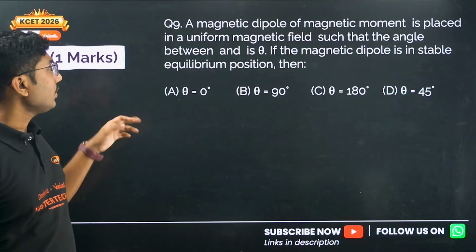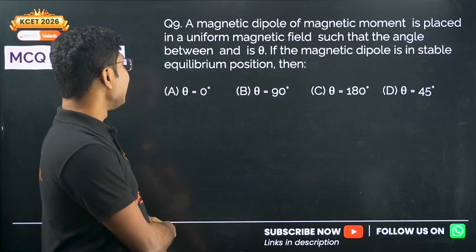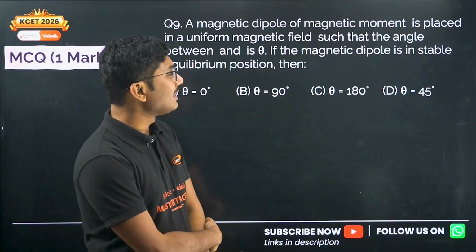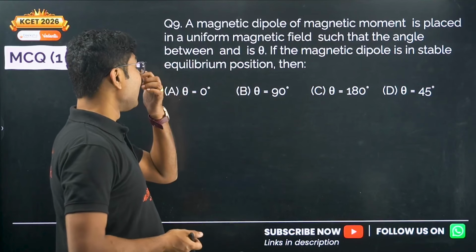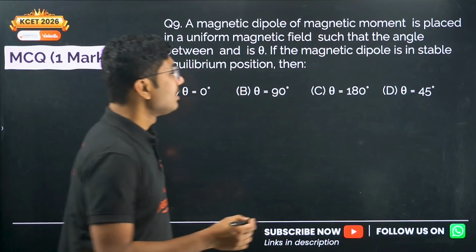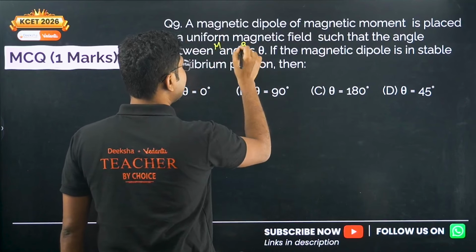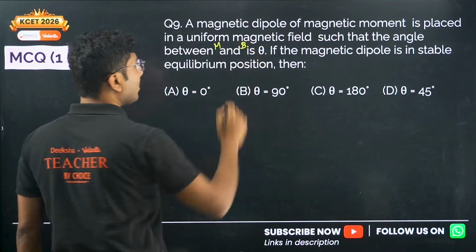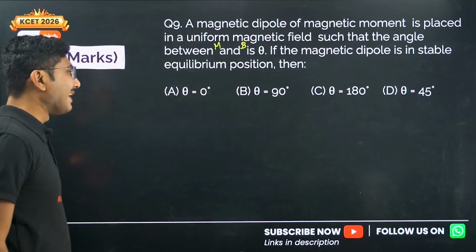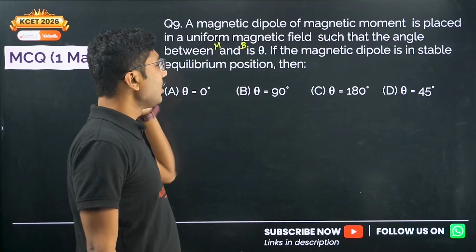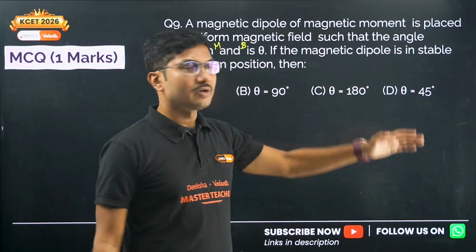A magnetic dipole of magnetic moment M is placed in a uniform magnetic field B such that the angle between magnetic moment and magnetic field is theta. If the magnetic dipole is in the stable equilibrium position, then theta equals 0, 90 degrees, 180 degrees, or 45 degrees.